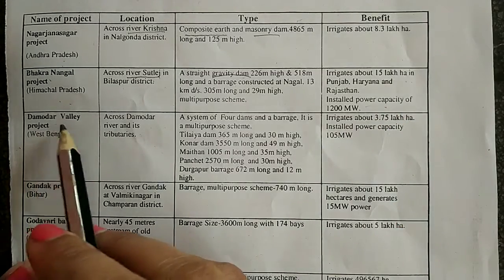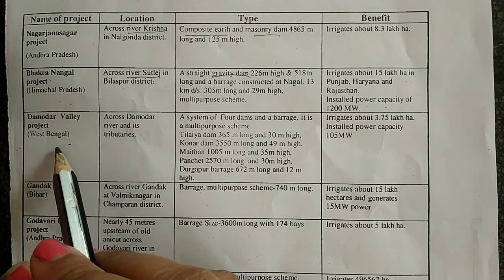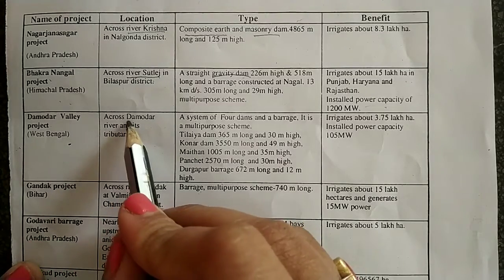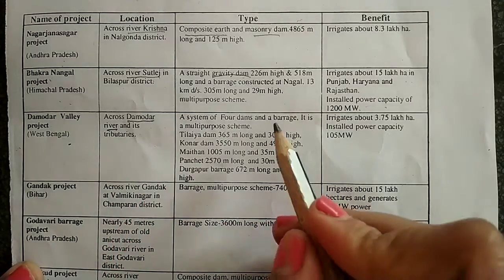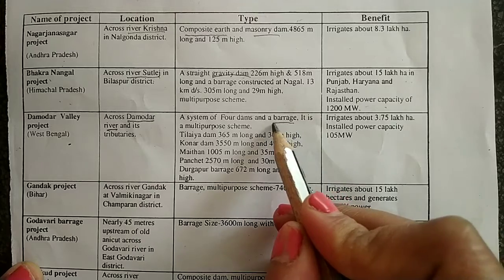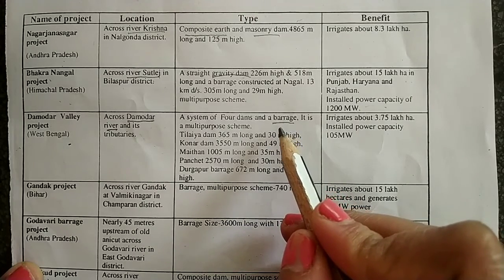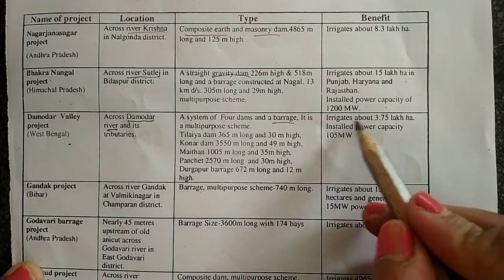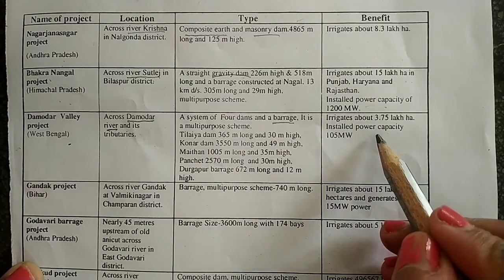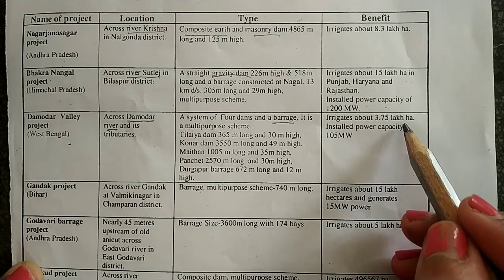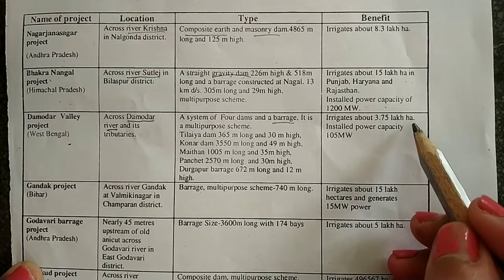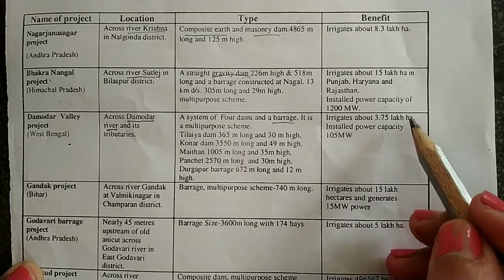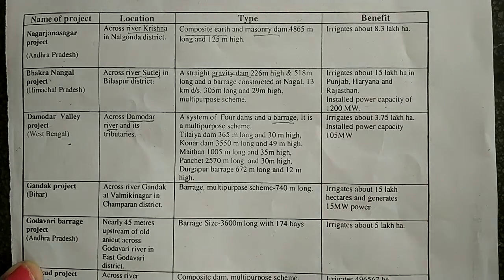Third, if you see the Damodar Valley project, which is in West Bengal, it is located near the Damodar river. It has dams and barrages. What these dams and barrages are, we will see in the next chapters, next units. It is helping me for irrigation and power supply both. For irrigation, it is 3.75 lakh hectares. That is, it is supplying water to 3.75 lakh hectares of land for irrigation.